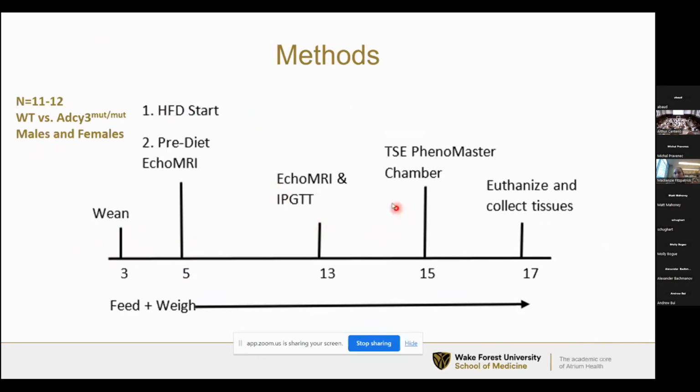A few weeks later, they go into the TSE Phenomaster chambers. And the TSE chambers are indirect calorimetry chambers. So they measure oxygen consumption and carbon dioxide output to get a measure of energy expenditure. And they also measure things like food and water intake, locomotor activity, etc. And finally, we euthanize the animals and collect tissues. And throughout the course of the study, we collect body weights and cage-wide food intakes for all of the animals on a weekly basis.